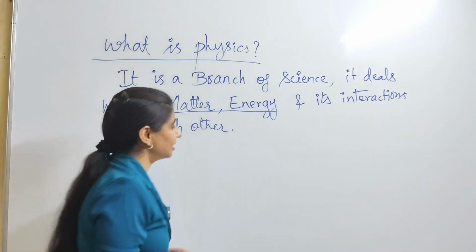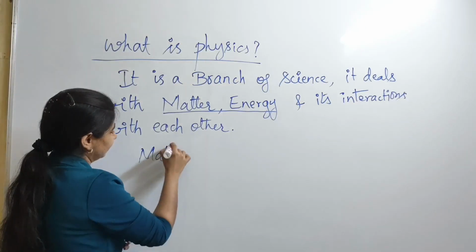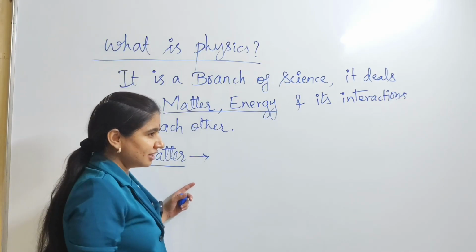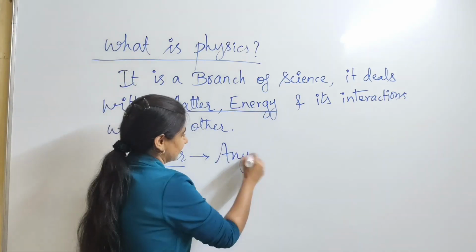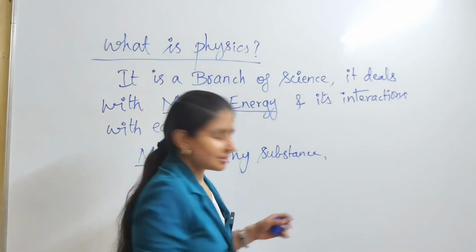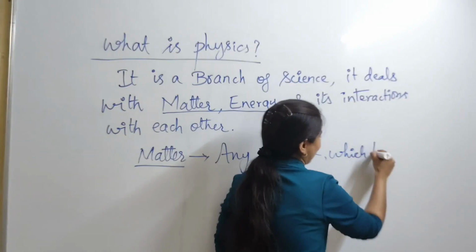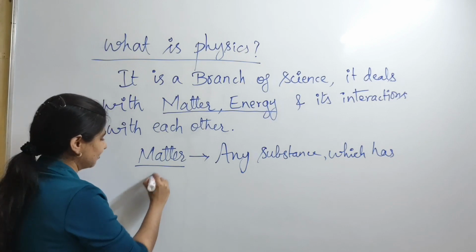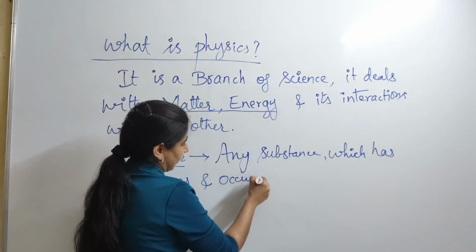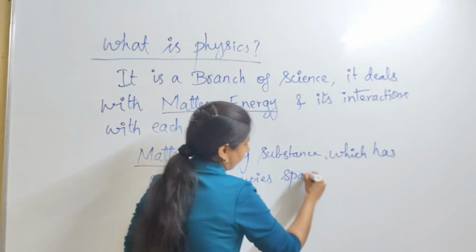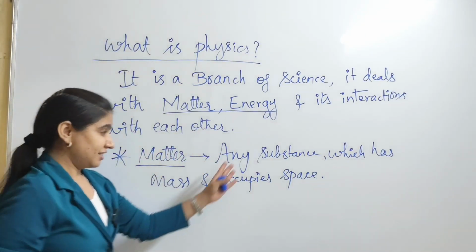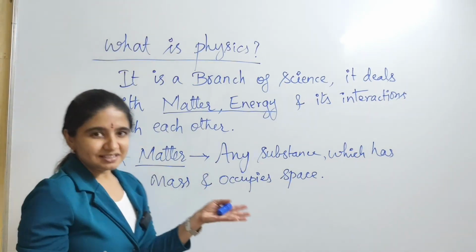So what is meant by matter and energy? Okay, I'll write it down here. Matter. So matter is nothing but any substance which has mass and which occupies some space. Okay, matter is nothing but any substance which has mass and occupies some space.